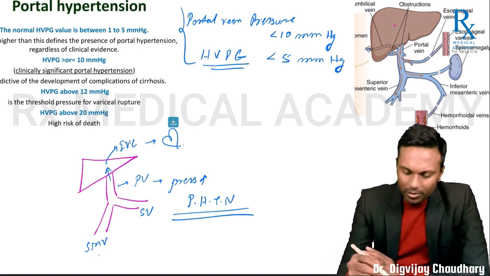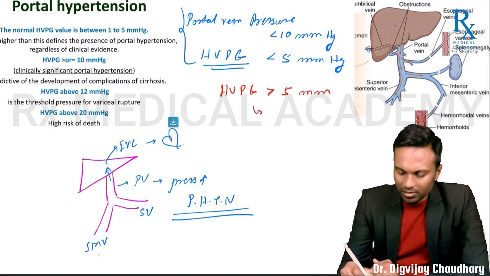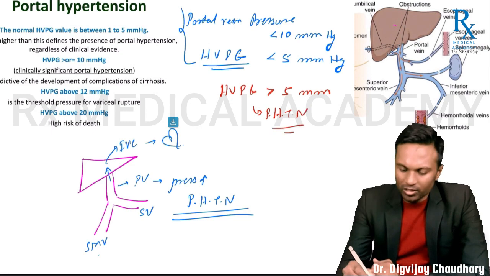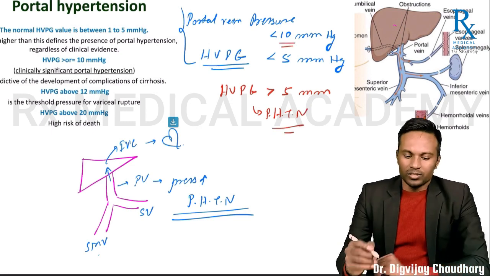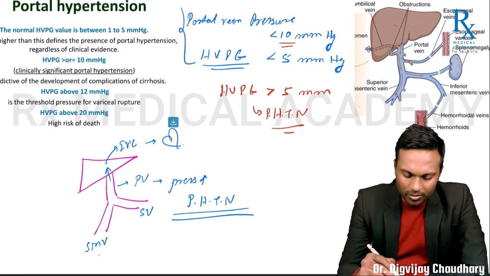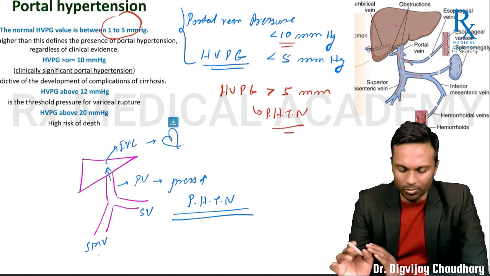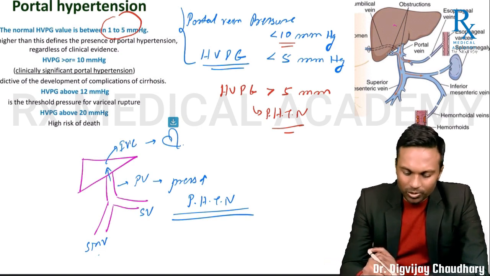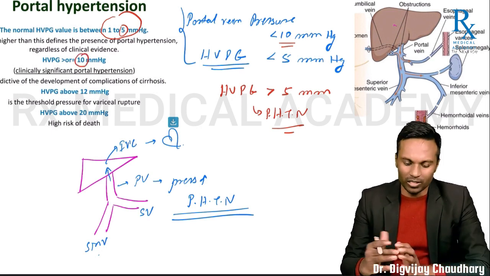Okay, so if hepatic venous pressure gradient increases more than 5 mm, it means there is portal hypertension. Okay, or portal vein pressure itself increases more than 10 mm. Okay, so this is very important. Now, hepatic venous pressure gradient of 1 to 5 millimeter is normal. Okay, if it increases more than 5, it is portal hypertension. If it increases more than 10, then it is clinically significant portal hypertension.